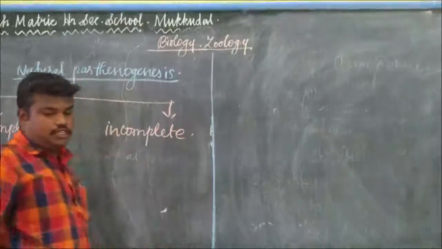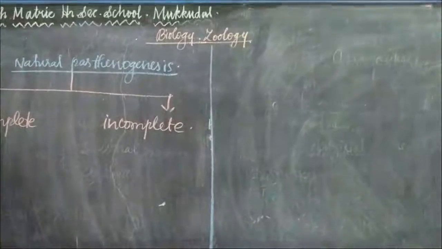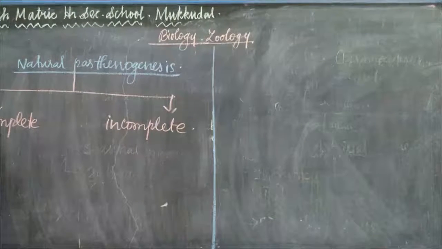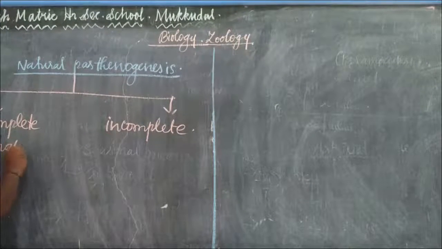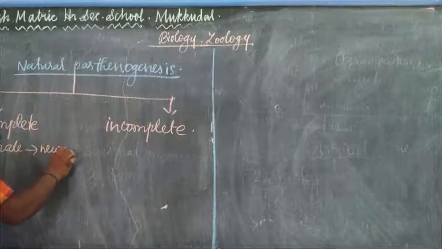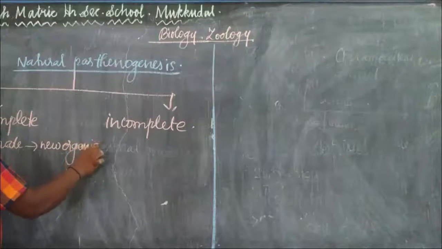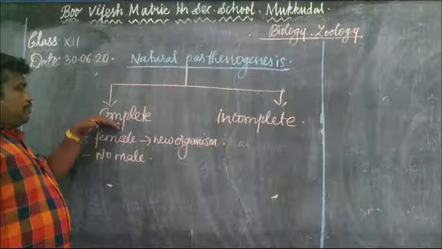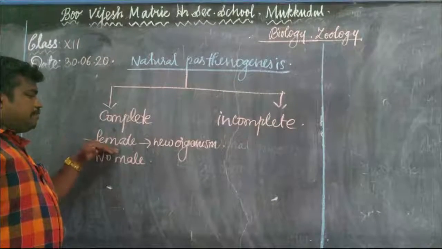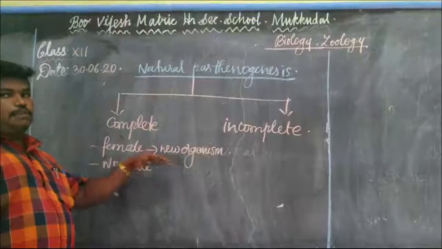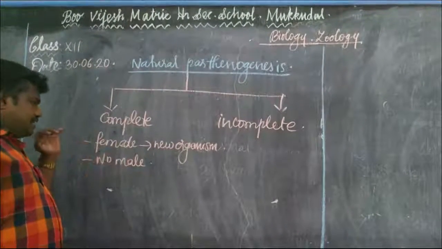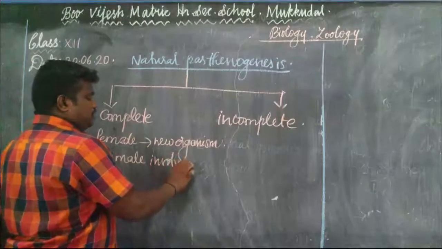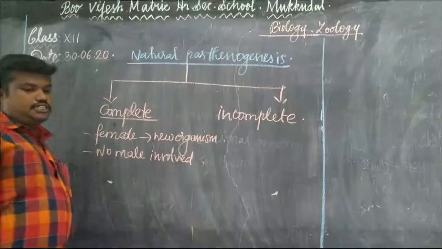Complete means there is no biparental involvement, only the female organism. Only the female produces the new organism. So complete natural parthenogenesis means only the female organism reproduces, no male organism involved. So that is complete parthenogenesis.